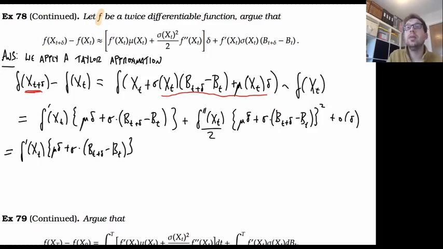And I get two lots of mu delta times sigma b of t plus delta minus b of t. That's something of order delta times something of order square root of delta, so we again get something little o of delta. So the only term that really counts and doesn't get absorbed into this little o of delta is just the sigma times b of t plus delta minus b of t, squared term.